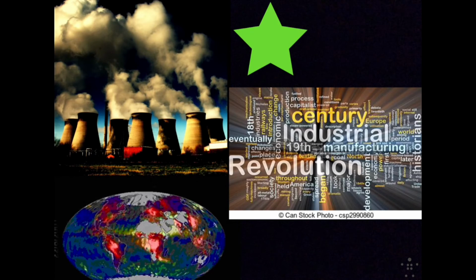And the problem with acid rain, like the picture down here in the bottom left corner, is these areas that are causing the high pollution, a lot of times, these areas are not affected by the acid rain. It's the areas that are in their borders, that are next to them, that are receiving this acid rain, because it gets into the atmosphere, and then it moves with the atmosphere, and then it rains down on other places.